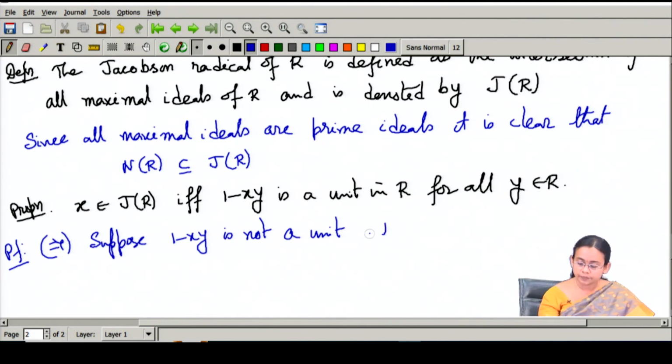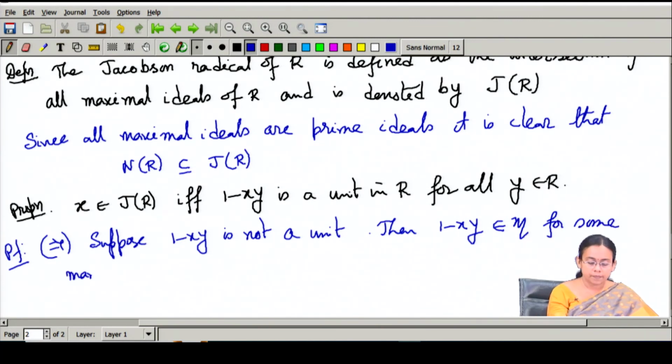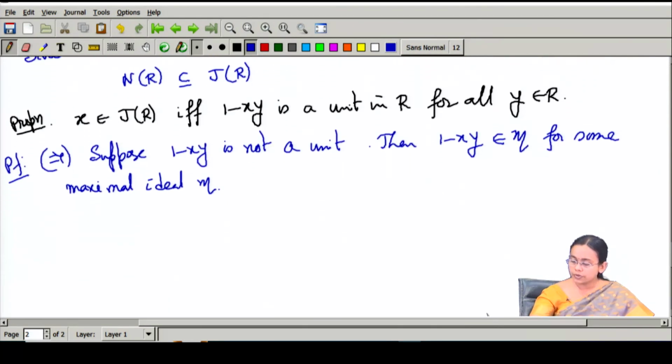Then 1 minus xy belongs to some maximal ideal M.